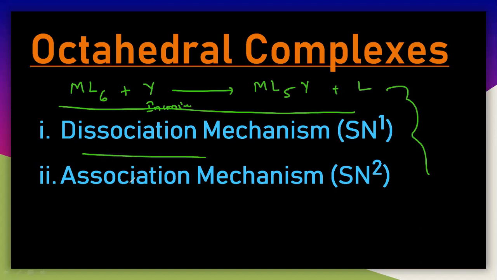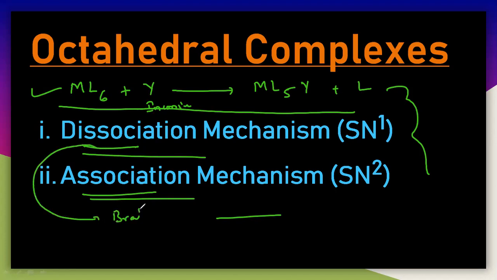Generally it will have two types of mechanism: one is the dissociation mechanism and the second is the association mechanism, that is SN1 and SN2. Let us understand dissociation and association mechanisms one by one for this particular reaction. The word dissociation itself indicates breaking, the breakage. So dissociation means it must break down.